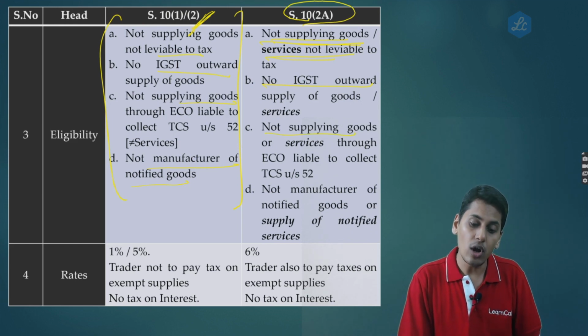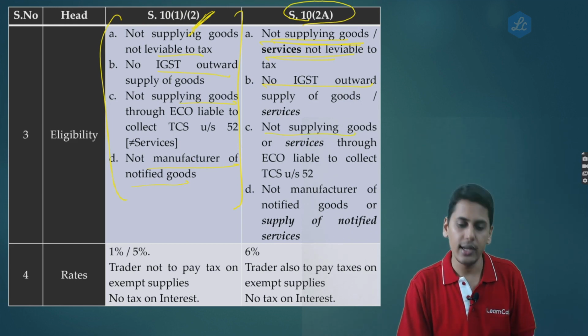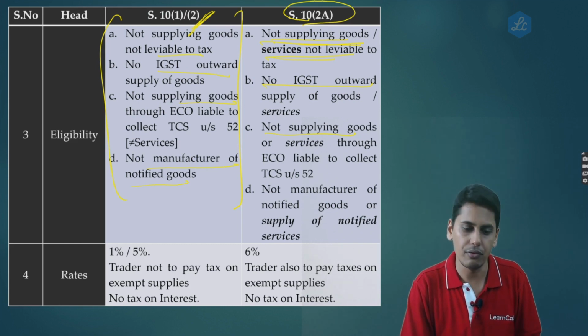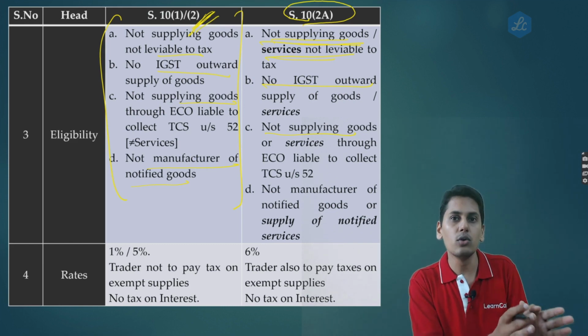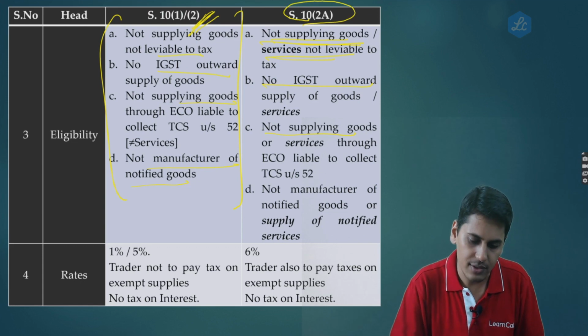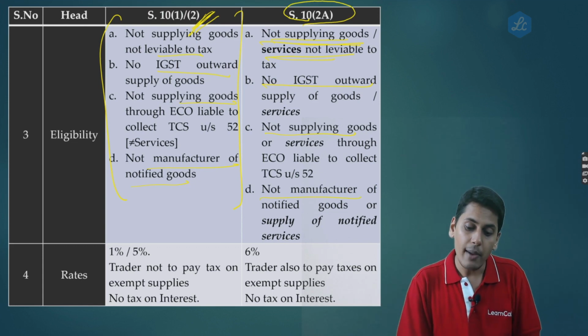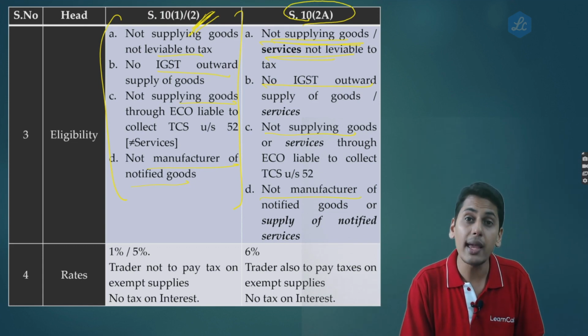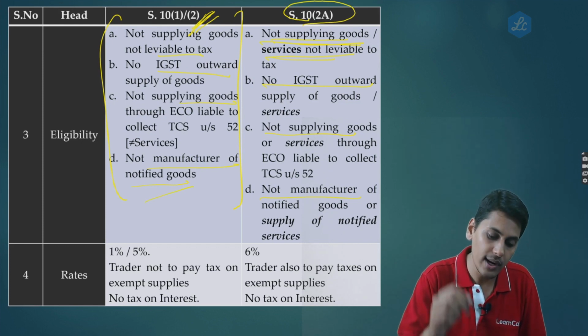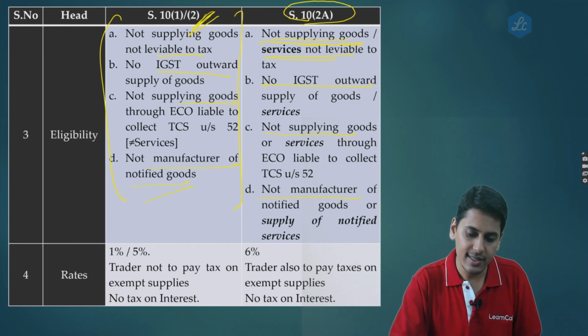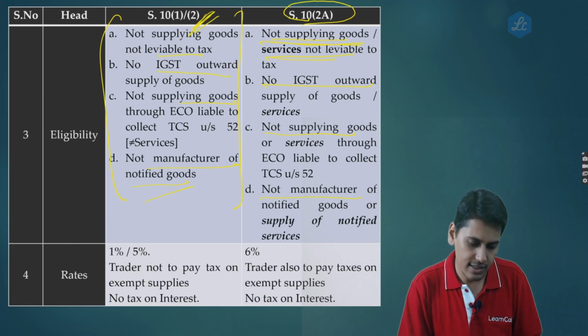A person should not be supplying goods or services through an e-commerce operator who is liable to collect TCS under section 52. In 10.1 and 10.2 it was only goods; in 10.2A it is goods as well as services. He should not be a manufacturer of notified goods or supplier of notified services. Again, 10.1 and 10.2 covered only goods, while 10.2A covers goods as well as services.